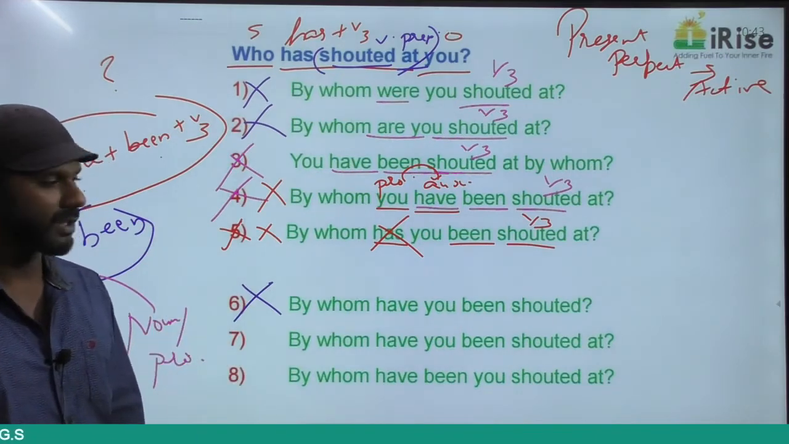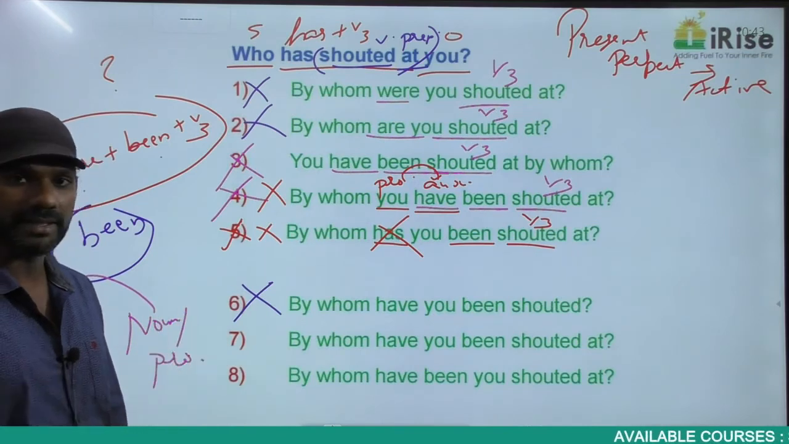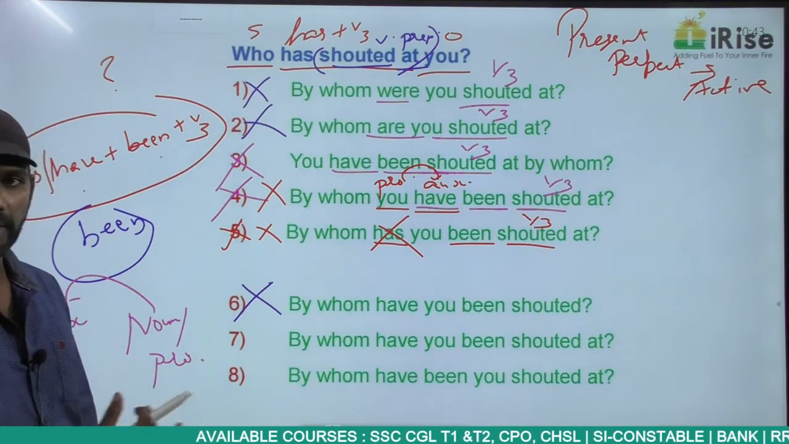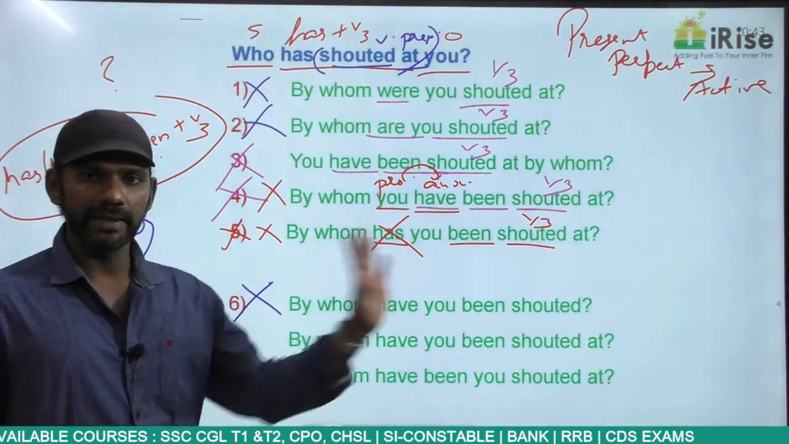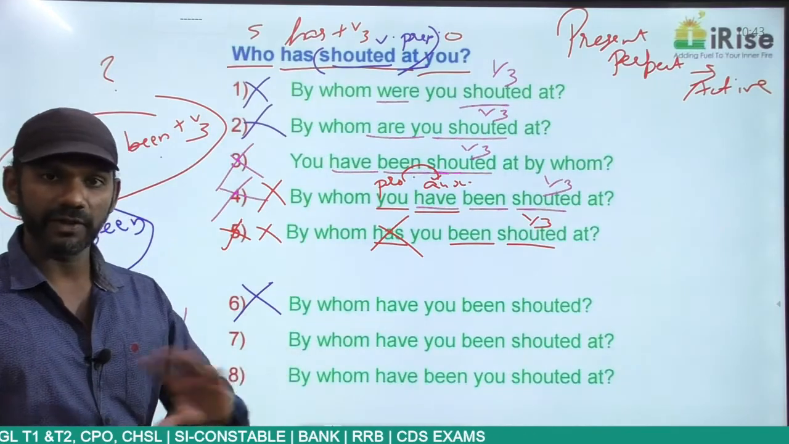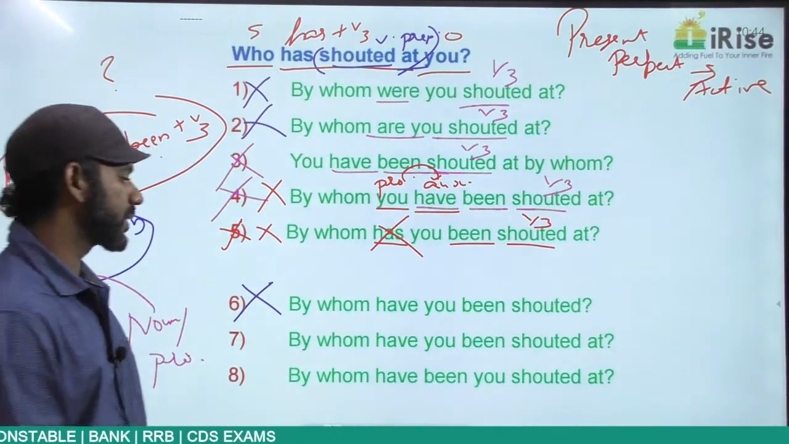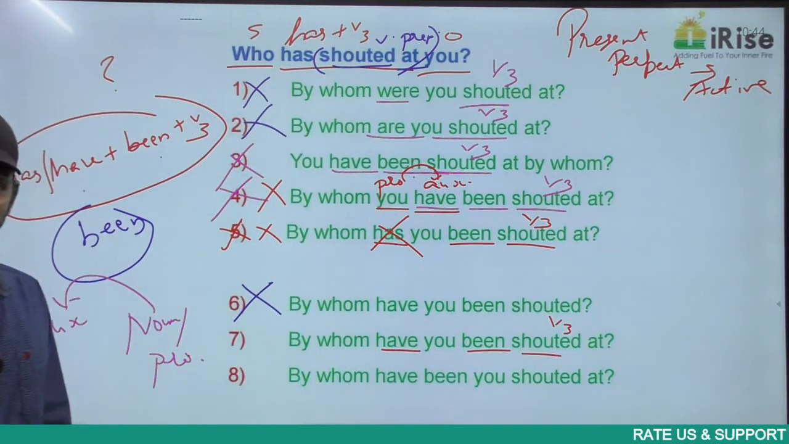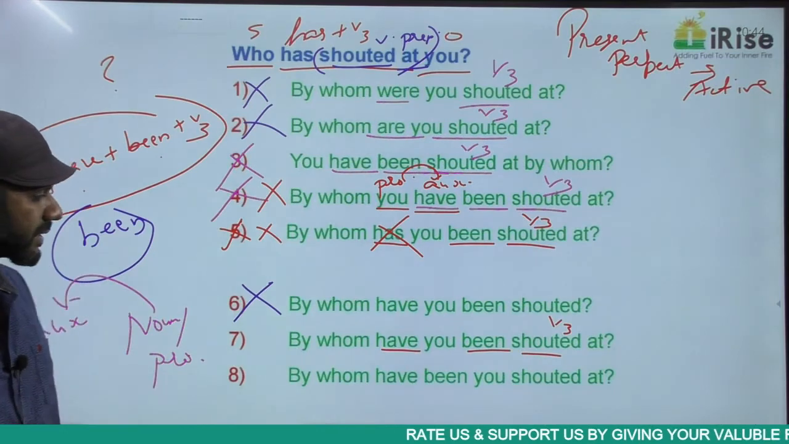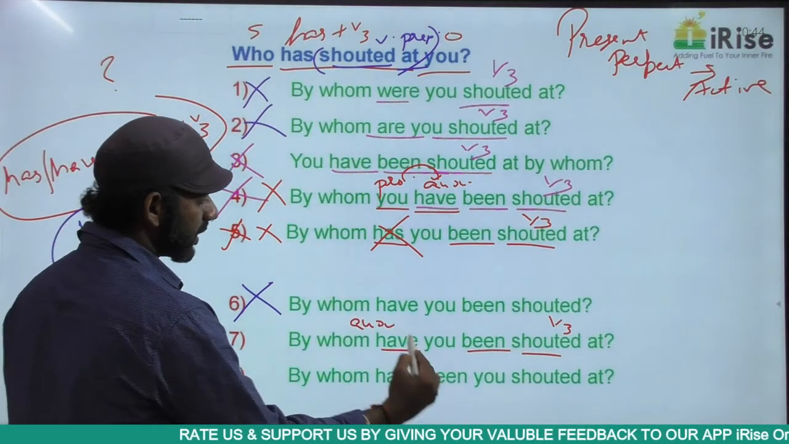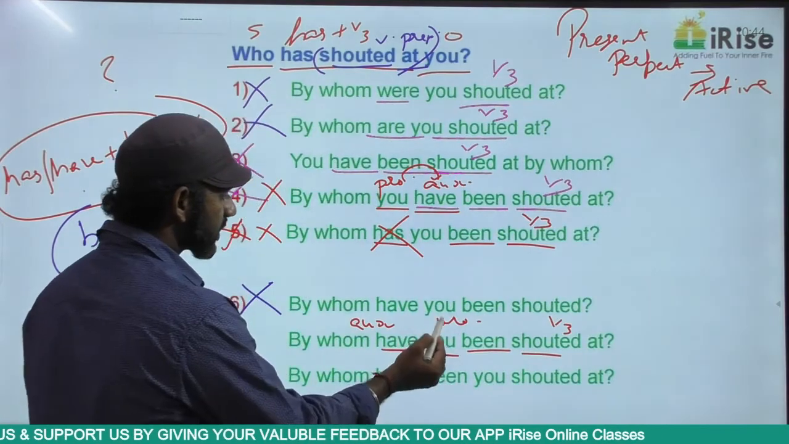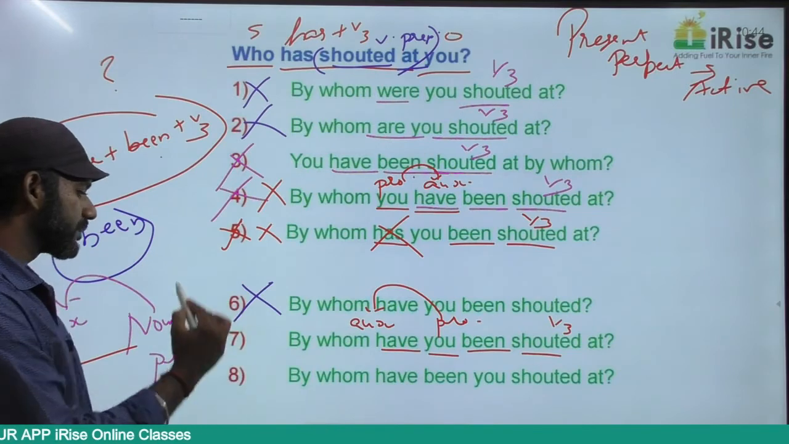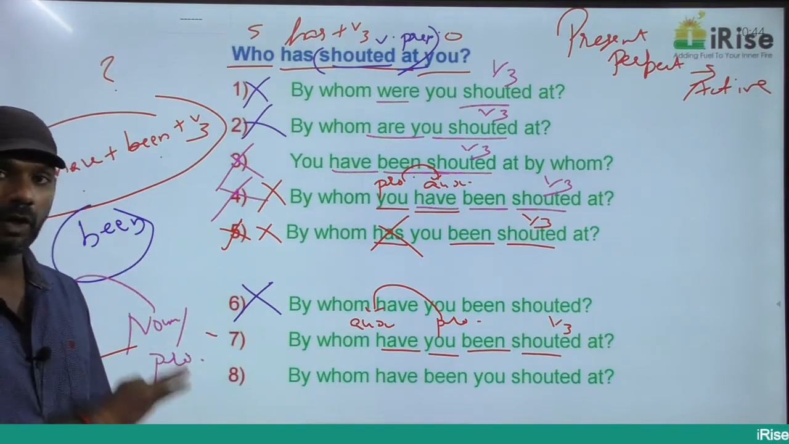6 is anyway gone because the phrase shouted at is not there in the statement, gone. Come to 7. By whom have you been shouted at? Question mark. Starting with a question word, ending with a question mark, completely fine. Shouted at is a phrase, completely fine. Have you been shouted at is have plus been plus V3, present perfect. This is what we want. This is an interrogative sentence. Have is the auxiliary verb. You is the pronoun. The auxiliary verb is coming before the pronoun. Interrogative sentence, that is also completely fine. Option 7 must be considered. Leave it there because we have one more option.